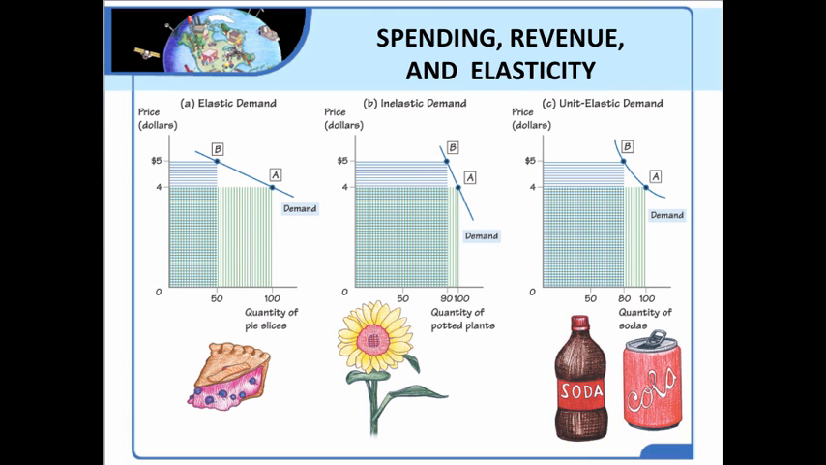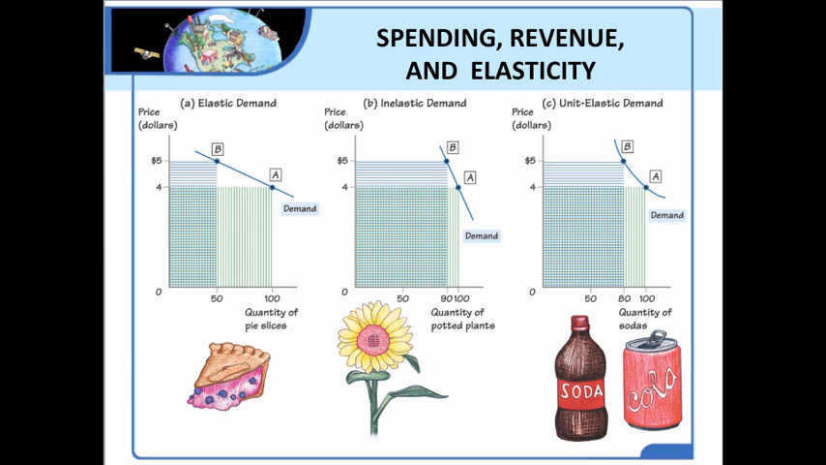In letter B, we see an example of inelastic demand. When the price of potted plants goes from $5 to $4, we lose a lot of money, represented by the blue horizontal bars, from dropping the price. But the quantity demanded increases, but only by a little bit, from 90 to 100. So we gain a little money from that, but the money we gain is much less than the money we lose, and therefore, this is considered inelastic demand.